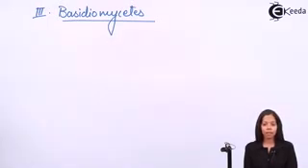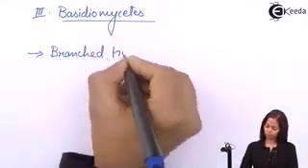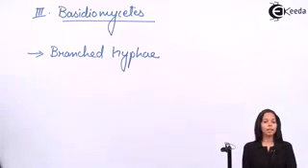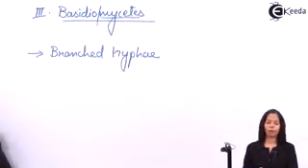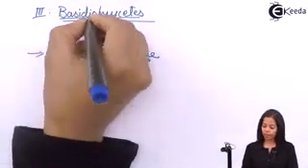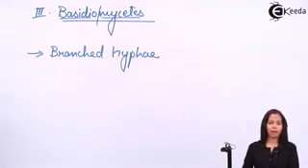So, which hyphae is present? Branched hyphae. Now, what is meaning of Basidiomycetes? Mycetes means fungi or fungal body and basidio means club shape. That is why this fungi is also called as club fungi.